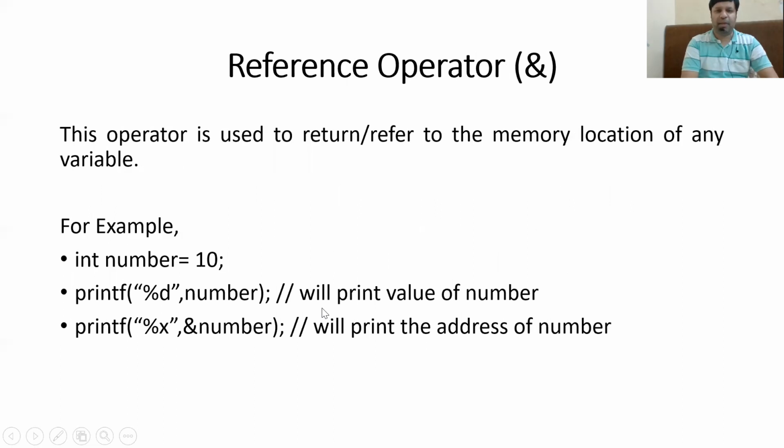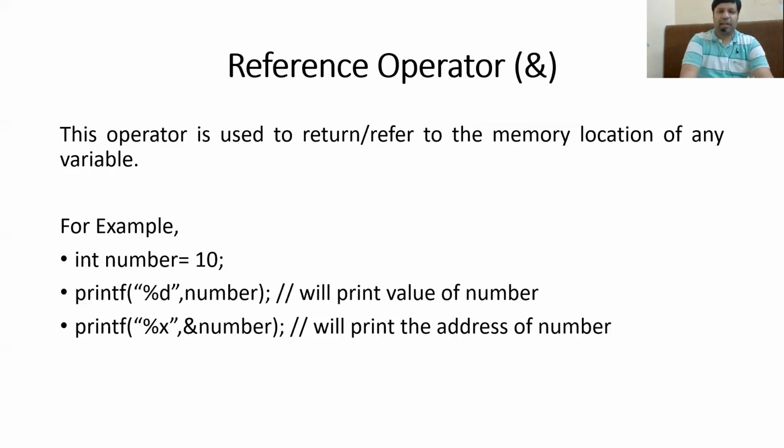How do we implement the concept of pointers? We use two operators in the C programming language to implement the concept of pointers. The first one is called the reference operator. Reference operator, as you can see on the screen, is the ampersand operator. Why do we call it a reference? Because this operator is used to return or refer to the memory location of any variable.